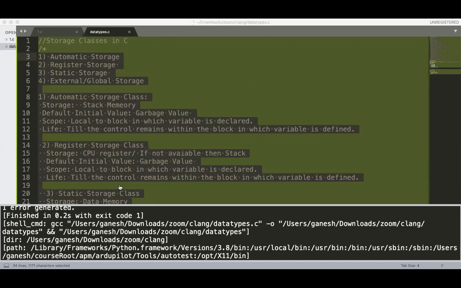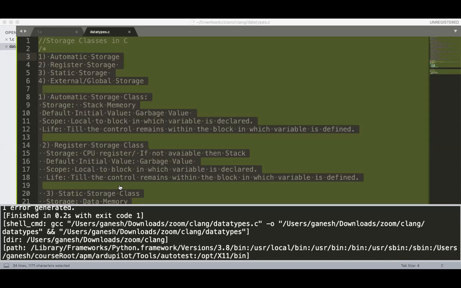So Fibo 4 has to be called first. Fibo 4 plus Fibo 3. Fibo 4 will call Fibo 3, Fibo 3 will call Fibo 2, and Fibo 2 will call Fibo 1, and then it returns.